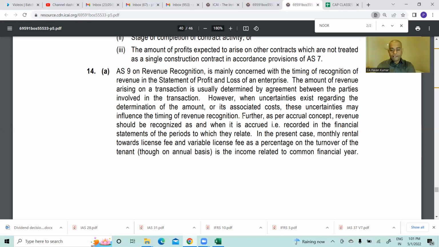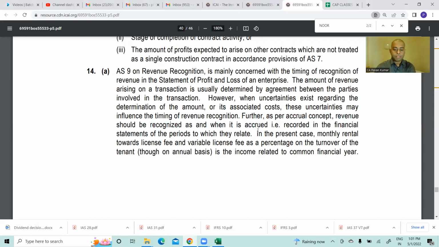Further, as per accrual concept, revenue should be recognized as and when it is accrued, that is recorded in the financial statements of the periods to which they relate. This is your level. Revenue to be recognized when it is accrued, not when it is received. So this is AS9. Next, continue.